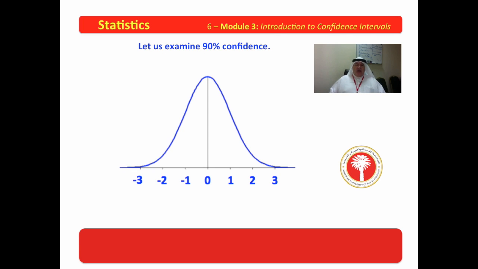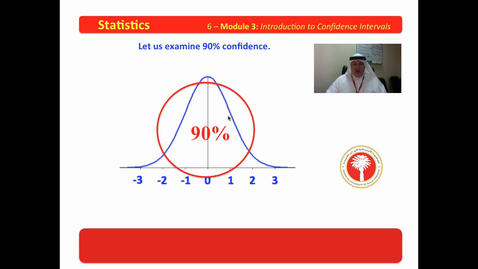Now, in order to understand what these confidences look like, let's examine 90% confidence. Here we have a standard normal curve. You know it's a standard normal curve because the mean is 0, and here are the standard deviations. 1, 2, 3 above the mean, 1, 2, 3 below the mean. Now, let's look at capturing a portion of the population, say 90%. What we want to know is, where would our boundaries have to be with z-scores that would allow us to trap 90% of the population in the curve?